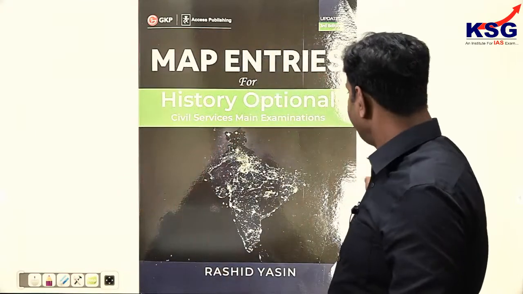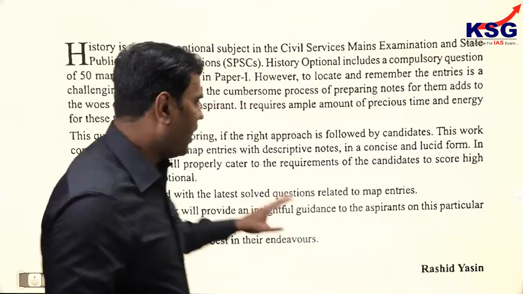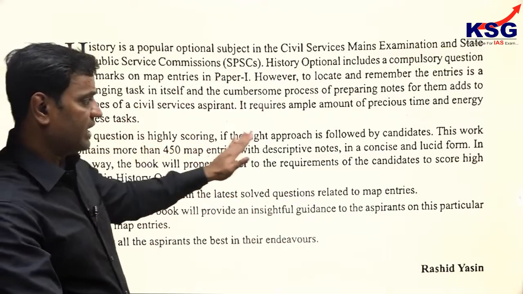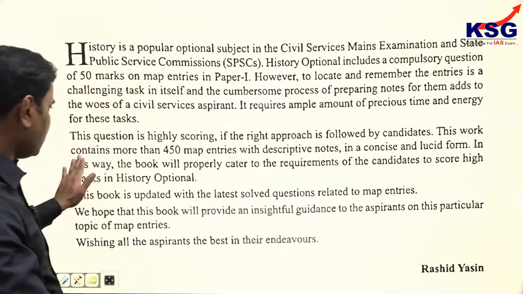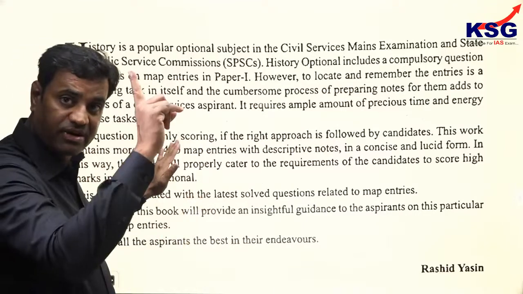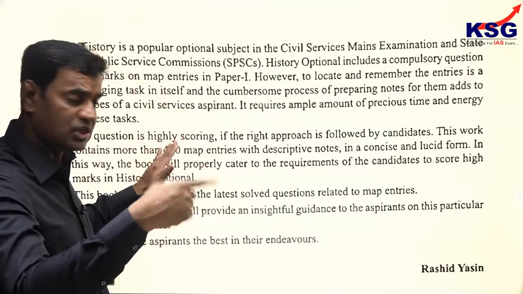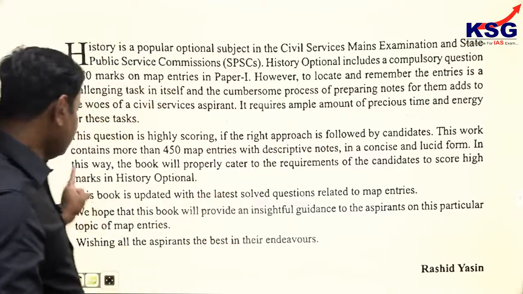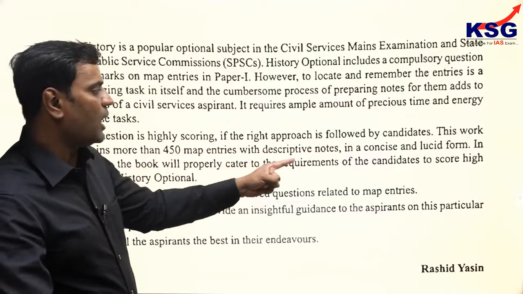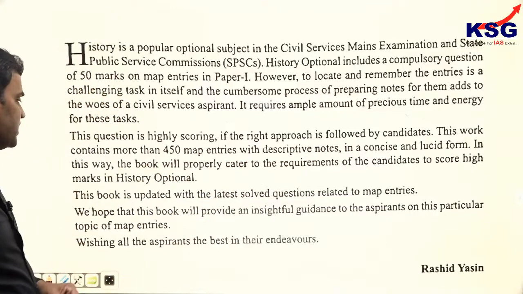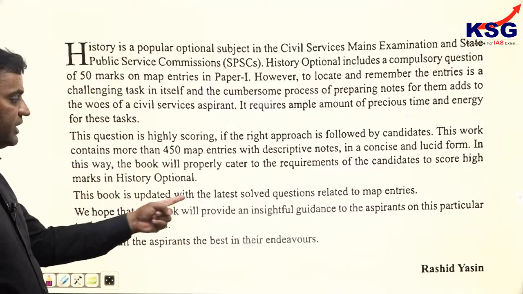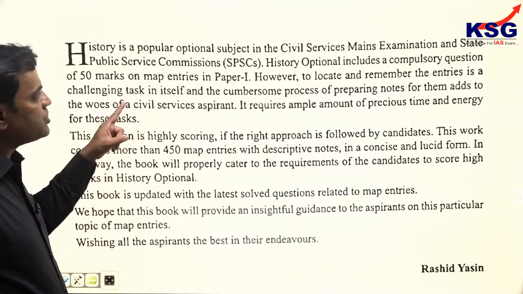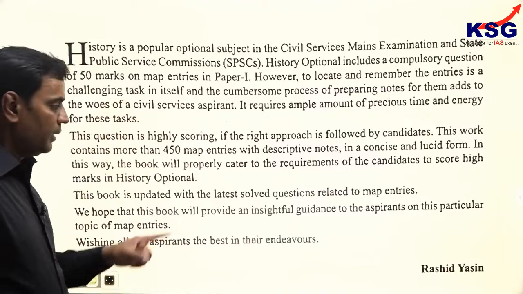Now, how have we followed this approach? The question is highly scoring if the right approach is followed by the candidate. This work contains more than 50 map entries in the first edition only. We have added every year's previous questions also, with descriptive notes in a concise and lucid form. In this way, the book will properly cater to the requirements of candidates to score high marks in history optional. This book is updated with the latest solved questions related to map entries, and therefore this work becomes very important.